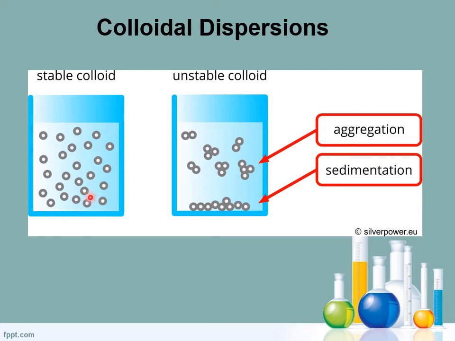This is an example of a stable colloid, where the particles are evenly dispersed in the dispersion medium. For the unstable colloid, the particles tend to form aggregation or sedimentation.